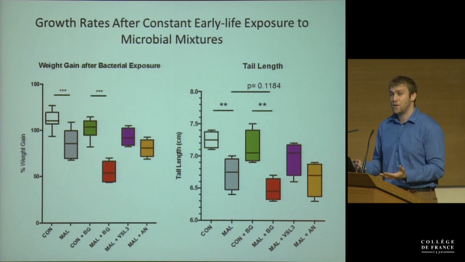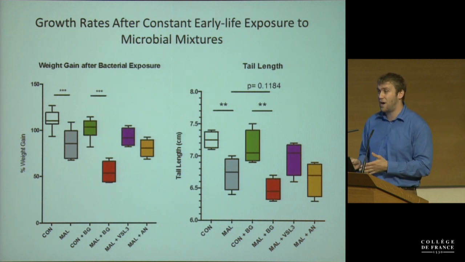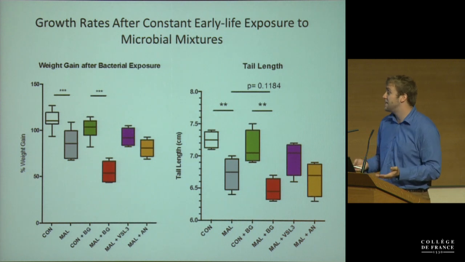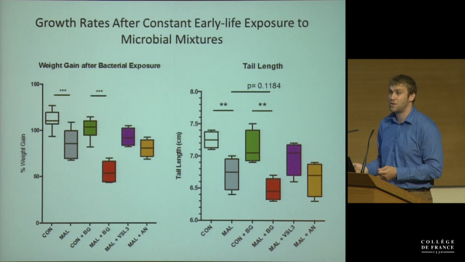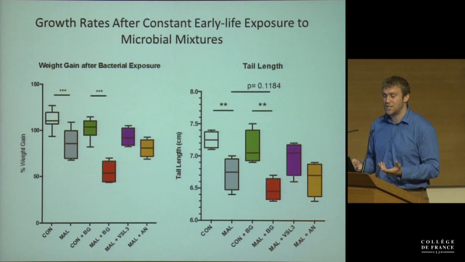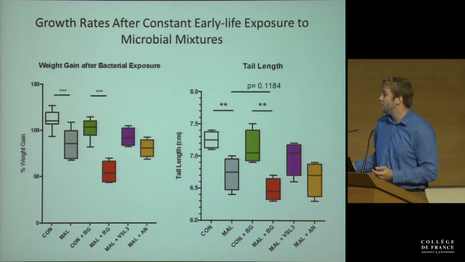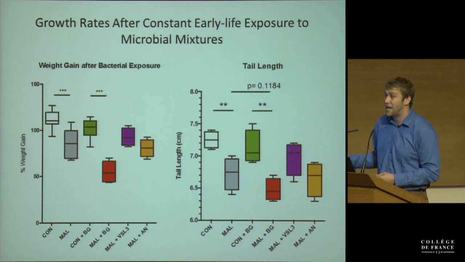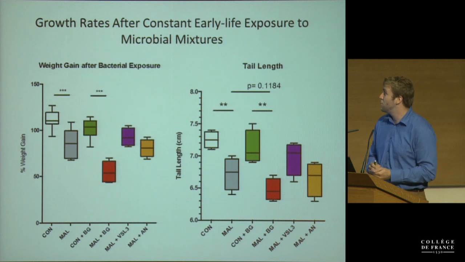Now, I just wanted to see, is it something special about this gavage that's doing this? So let's try different sets of bugs. We tried to give malnourished mice this VSL3 mixture. VSL3 is a really common probiotic. I think it has 7 to 8 strains of bifidobacteria and lactobacillus. We fed the mice this ad libitum, and it didn't seem to change too much in our hands when looking at the weight gain or the tail length. Maybe a small upregulation in the tail length, so the length of the mouse. However, it didn't make it worse anyway.